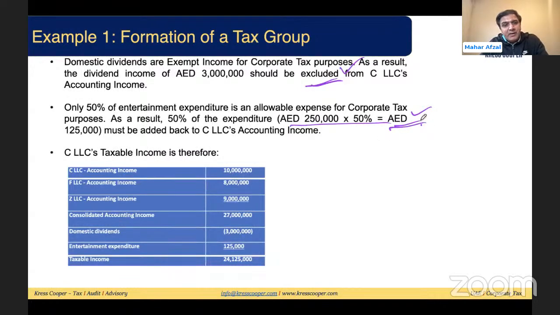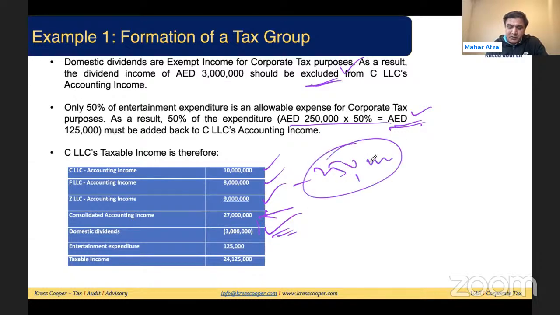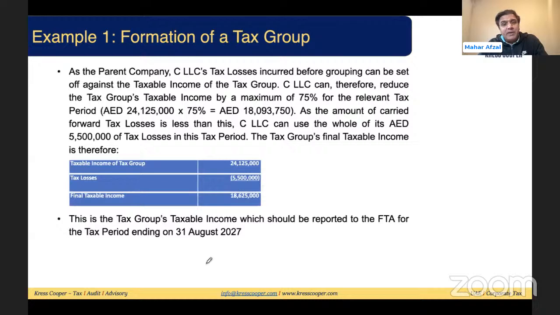Then what they did: the taxable income is basically accounting income. This accounting income is a total of 27 million. Out of this 27 million, it includes a dividend of 3 million. So 3 million has been eliminated. In this accounting income, we have already deducted 250,000 entertainment expenses, but we are allowed only 50%. So 50% will be added back. Your taxable income is 24.125 million.